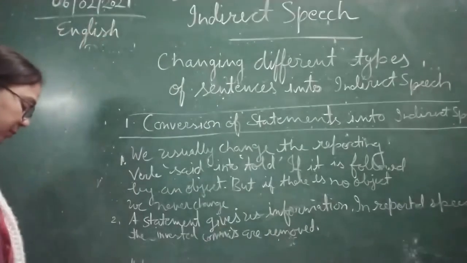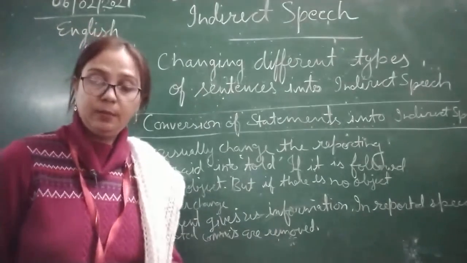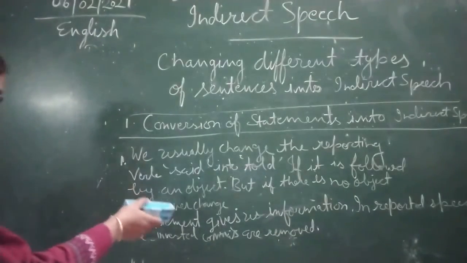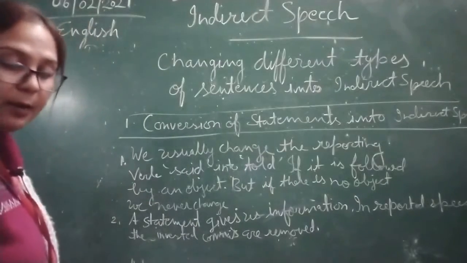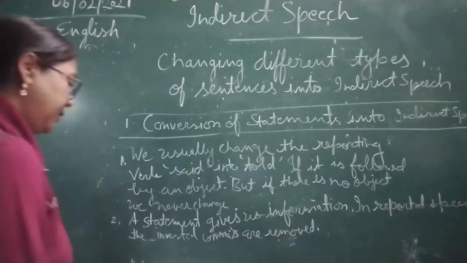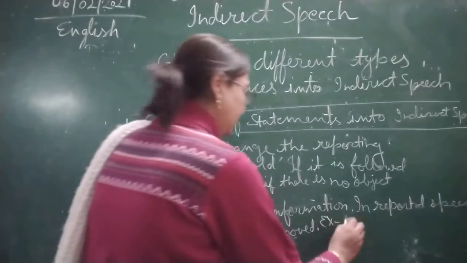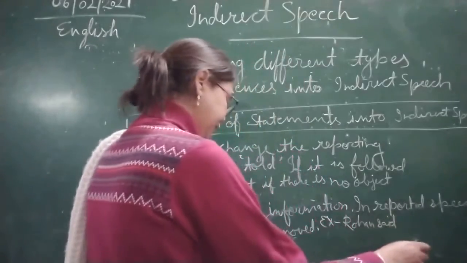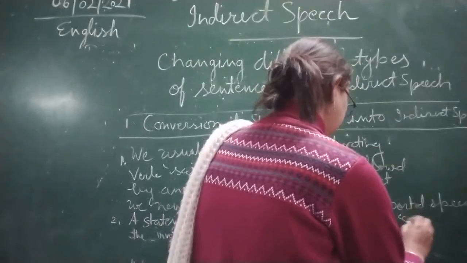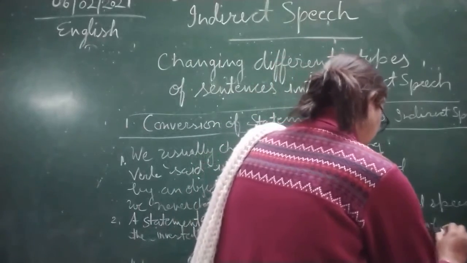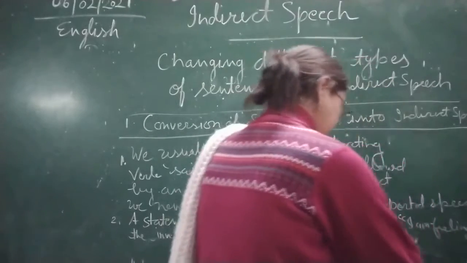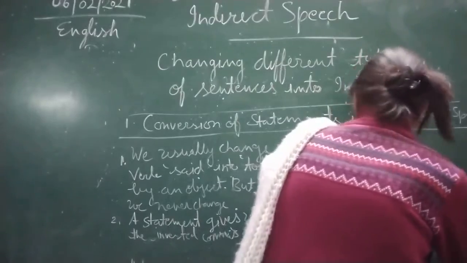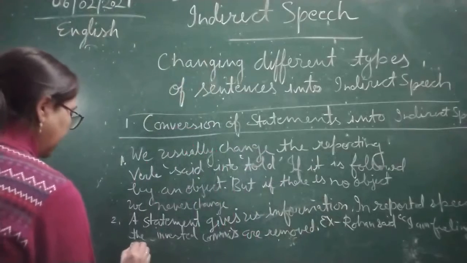Now children, another rule that we will discuss. So this is the first thing that you should remember. Now I'll give you one example for that. Suppose it is written, for example, Rohan said, I am feeling energetic. Okay. So what will we do in indirect speech?